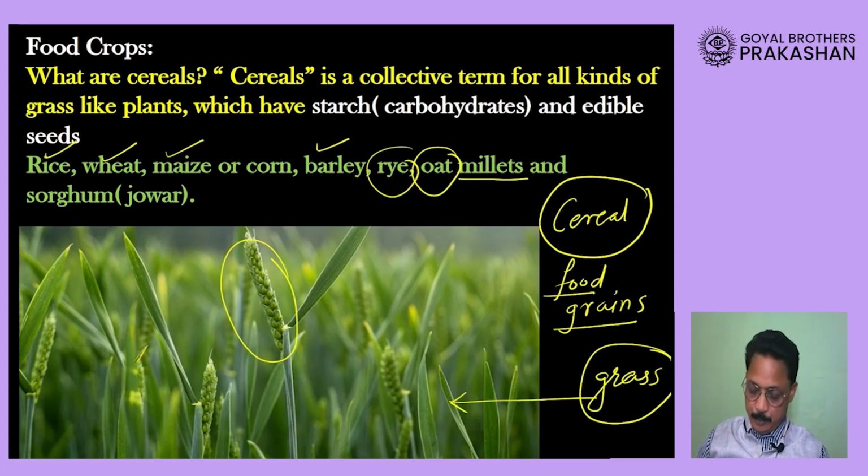These three crops together we call by the name millets. So again, cereals are the grass-like plants from which we obtain starch, and the three main cereals in our country are rice, wheat, and the third one is jawar.